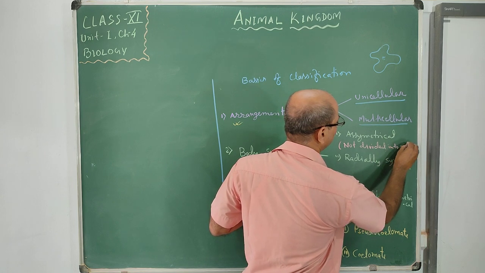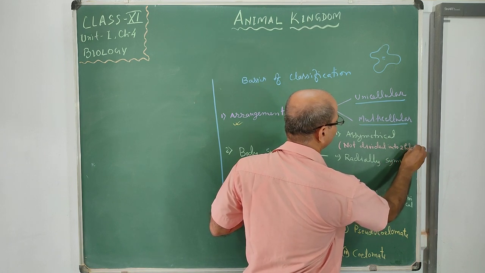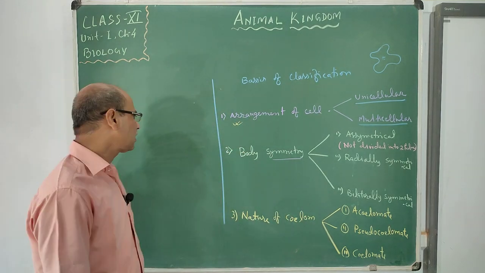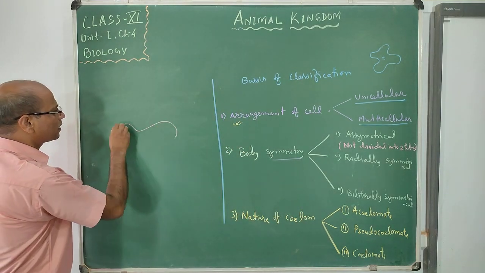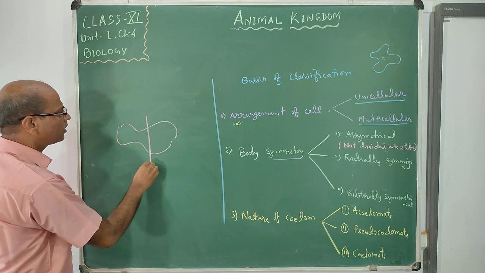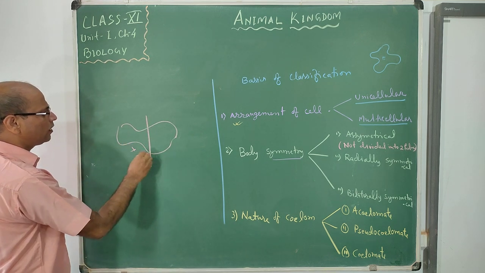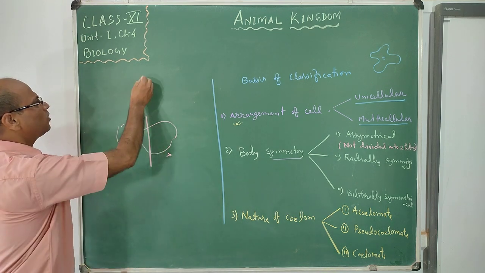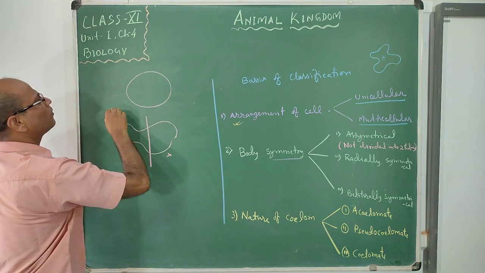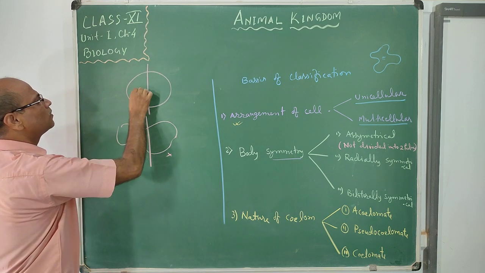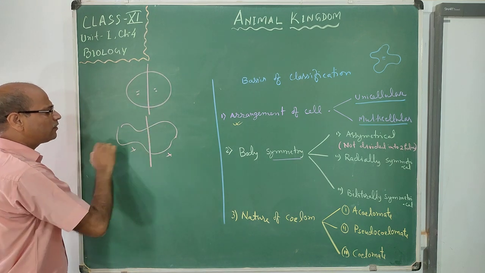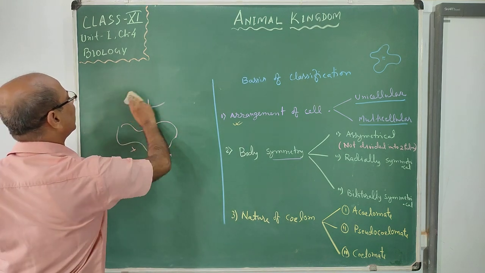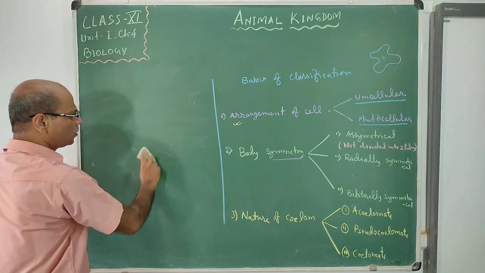Suppose this is the body structure; if you divide it into two, it is unequal, not equally divided. Suppose an oval one, it can be divided into two equal halves. So an asymmetrical body is unable to divide into two equal halves.